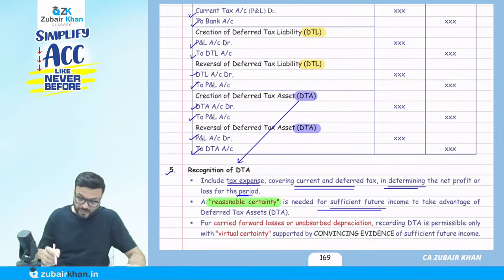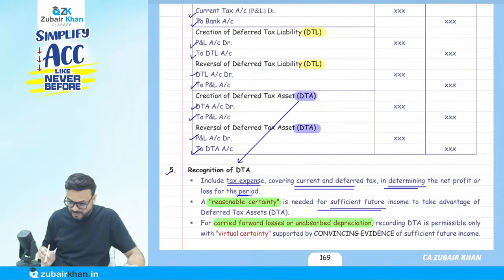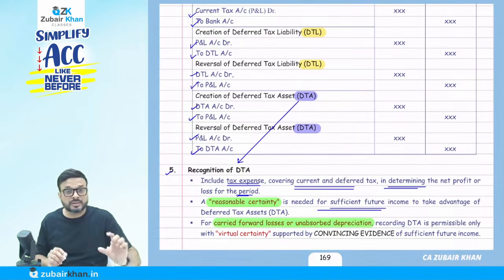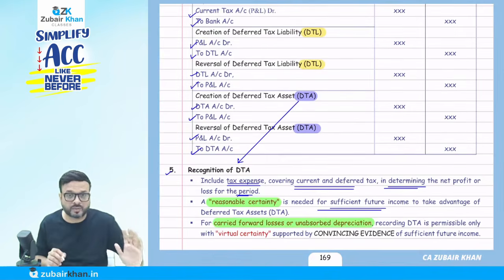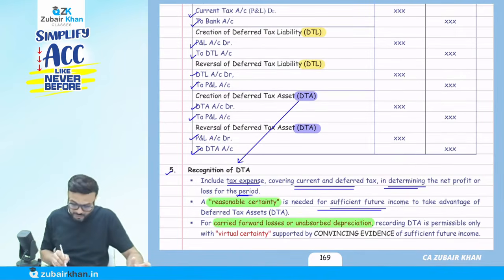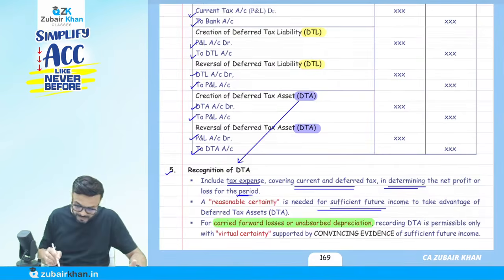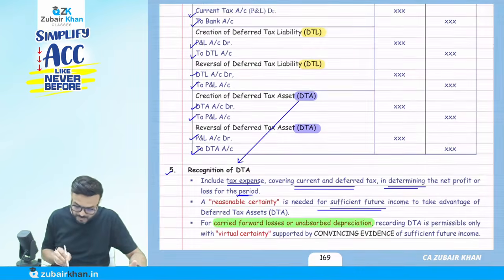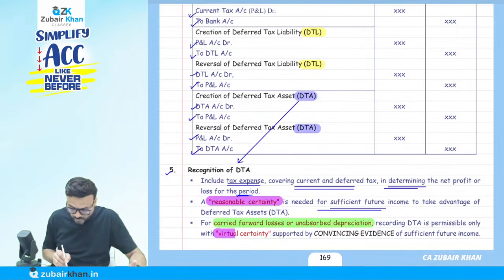But if we have carry forward losses or unabsorbed depreciation, this reasonable certainty is not sufficient. We should be virtually certain. Now remember these two terms: reasonably certain and virtually certain.